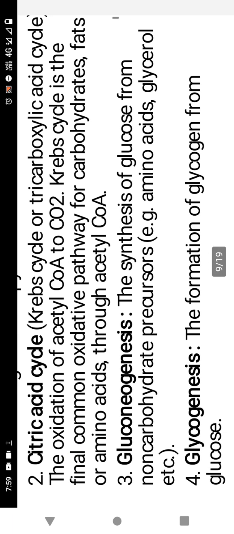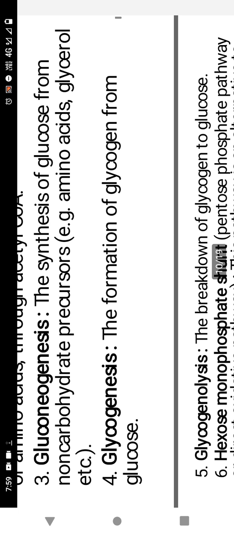Next is gluconeogenesis, the synthesis of glucose from non-carbohydrate precursors. During starvation or fasting, amino acids, glycerol, and other fat or lipid components can be converted into glucose by the process of gluconeogenesis. Then glycogenesis, the formation of glycogen from glucose. The excess glucose we intake is stored as glycogen. This process is known as glycogenesis.